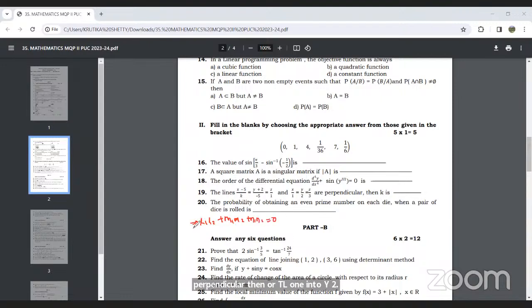Make use of this formula, where l1 is k minus 5, and l2 is 1, m2 is 2 and n2 is 3. Tell me what the value of k will be. Quickly solve it.